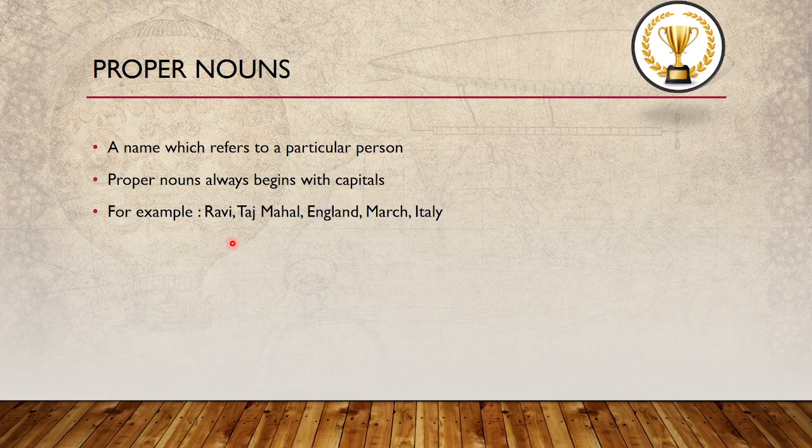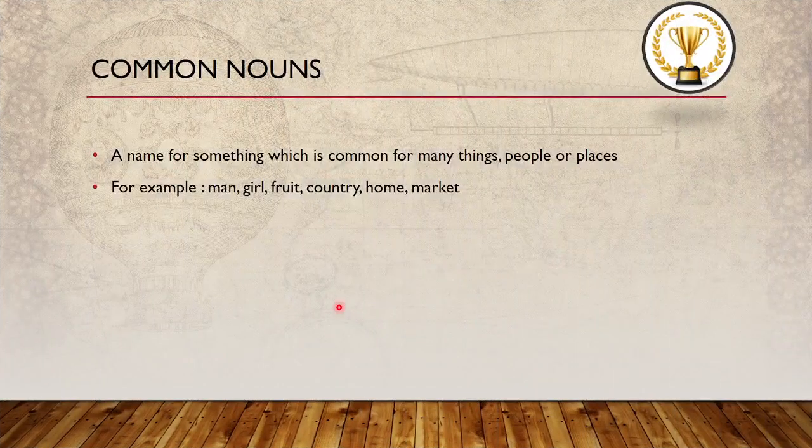As we said before, like Ravi, Mary, Jane, even a particular person's name, you can give like that. A specific place, a country, and you can give months of the year. So very specific and special things you can classify as proper nouns, and you use a capital letter to begin the naming word. Next we will move on to the next type, that is common nouns.